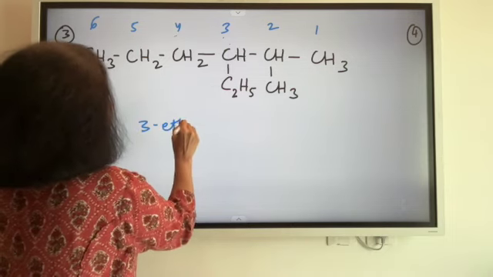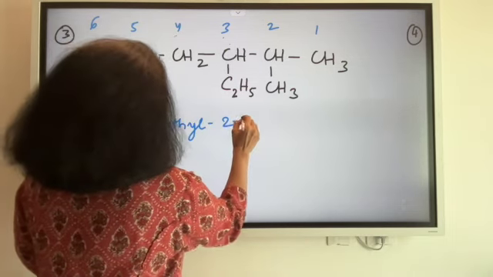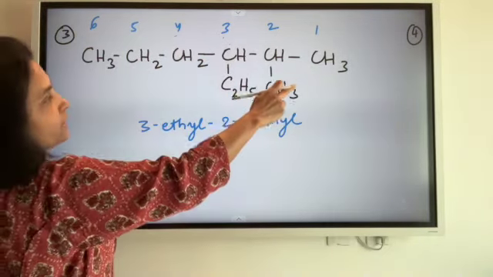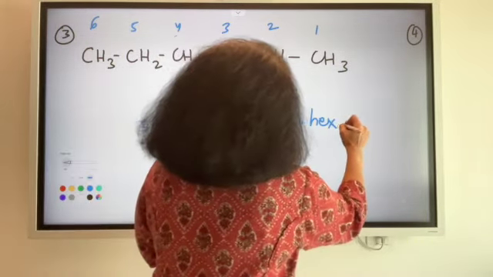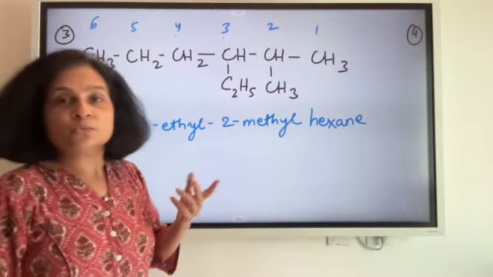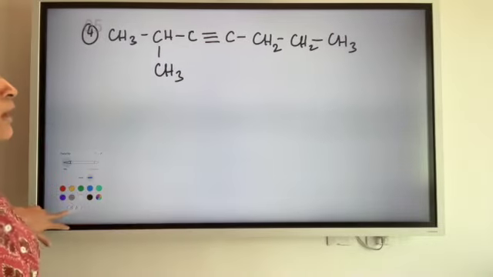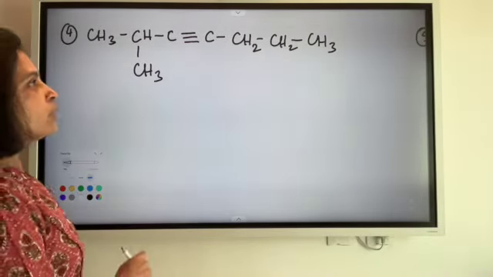So 3-ethyl, 2-methyl, and it is a hexane. It is ane because it only has single bonds. All right, हो गया. Next, triple bond की बारी है.